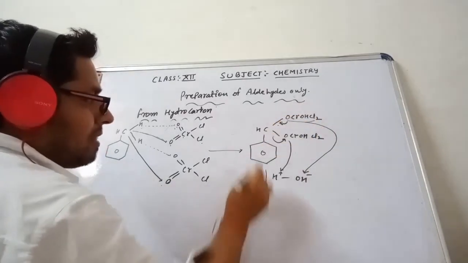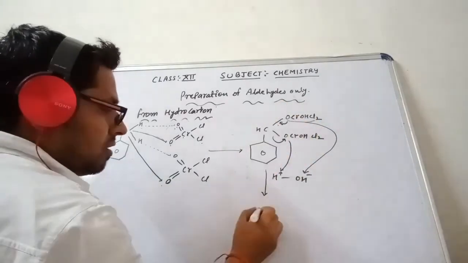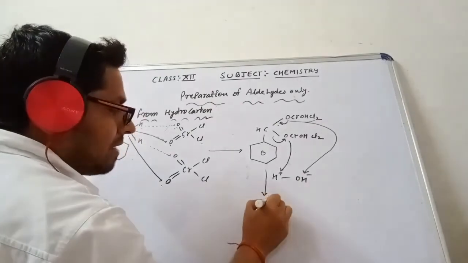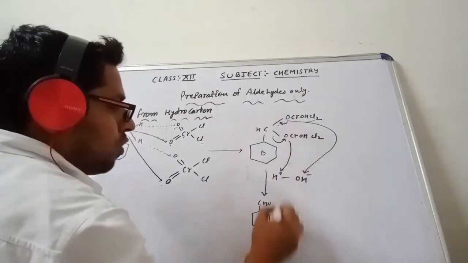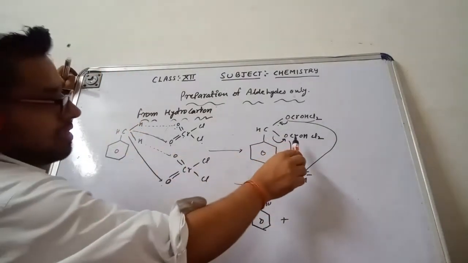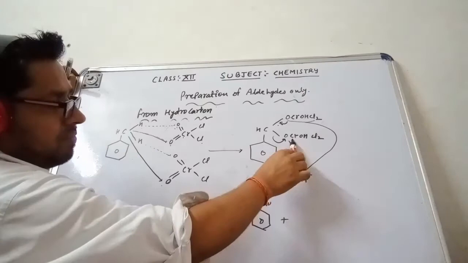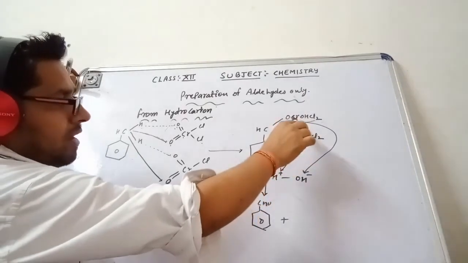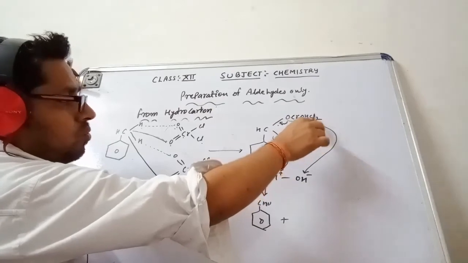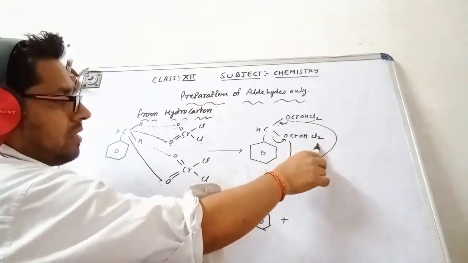So what will be there? This is CHO. That I am getting here, CHO. This is the benzaldehyde, CH double bond O. Plus what is left here, you can check out, this is Cr, OH, Cl2, Cr, OH, Cl2.